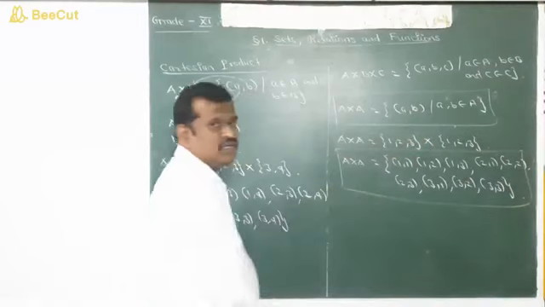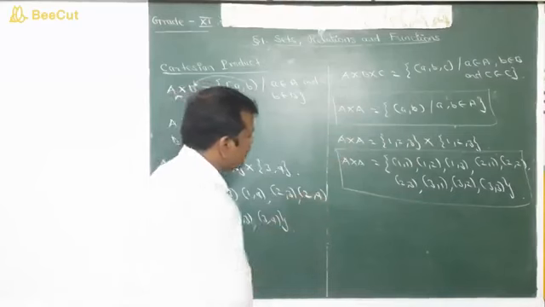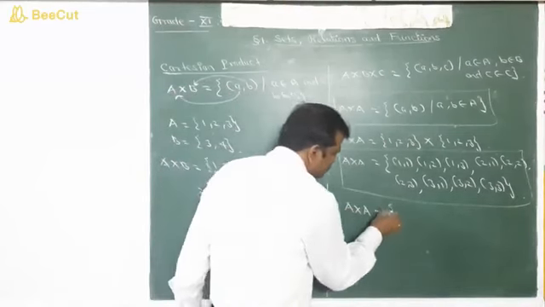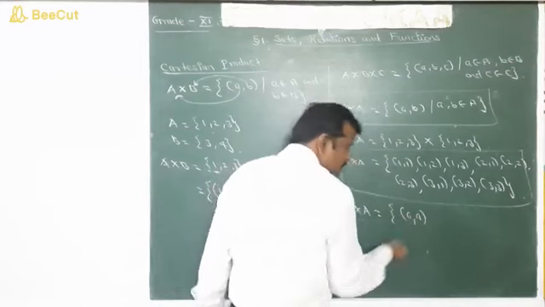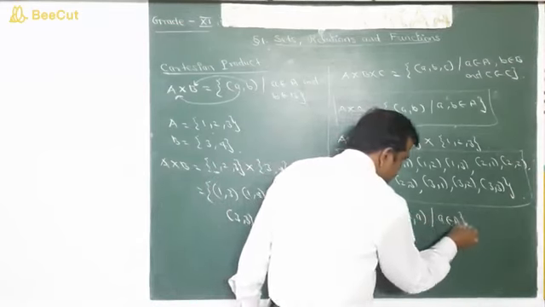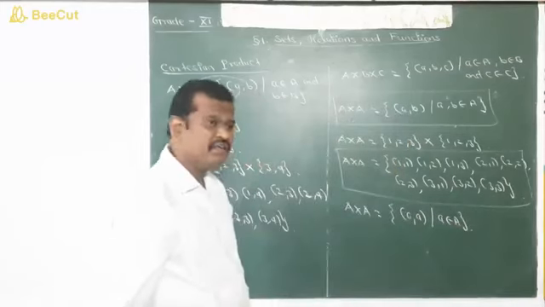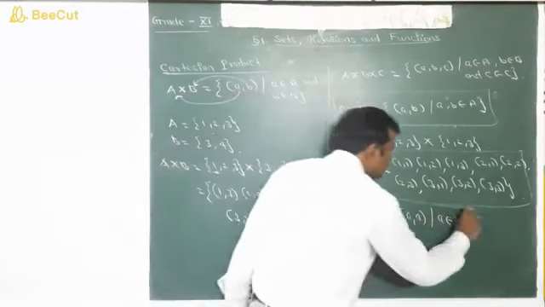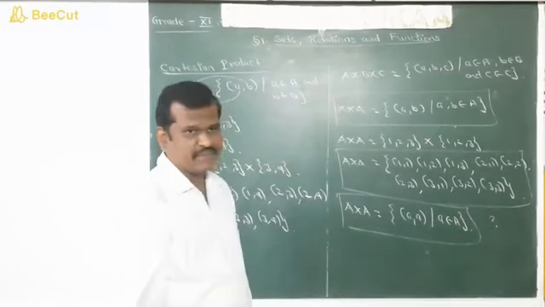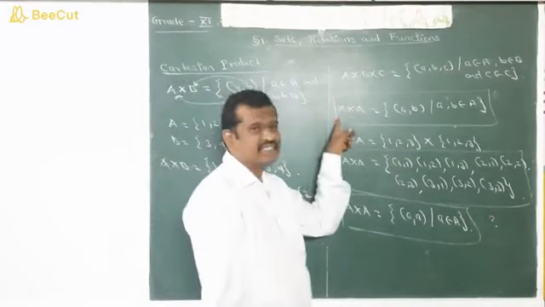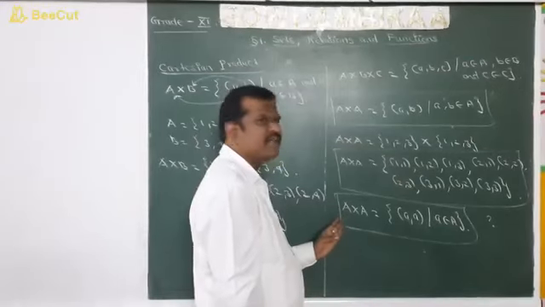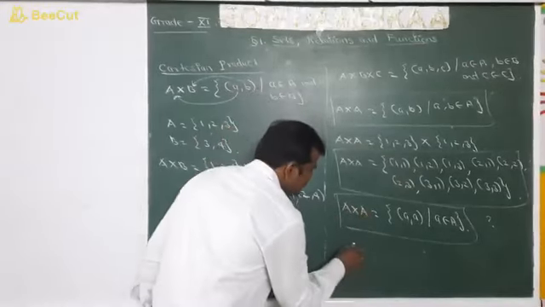So shall we define A cross A like this: A cross A is equal to the set of all a comma a such that a belongs to capital A? Is it the correct way? The question mark is there in your text, so we have to answer whether this definition of A cross A is correct or the other one is correct. According to this definition, shall we find A cross A?